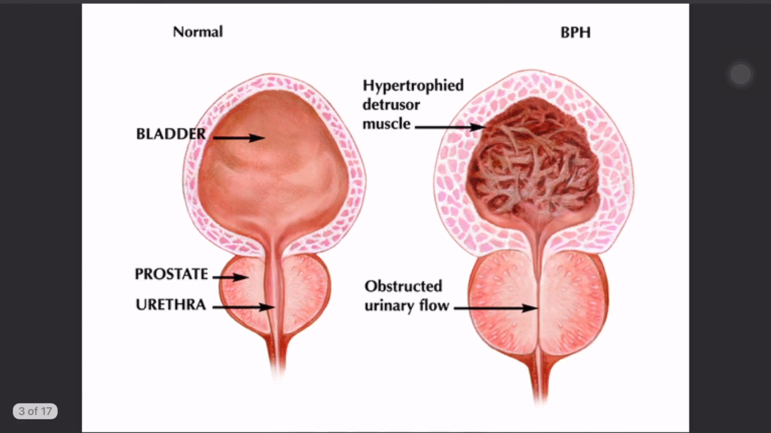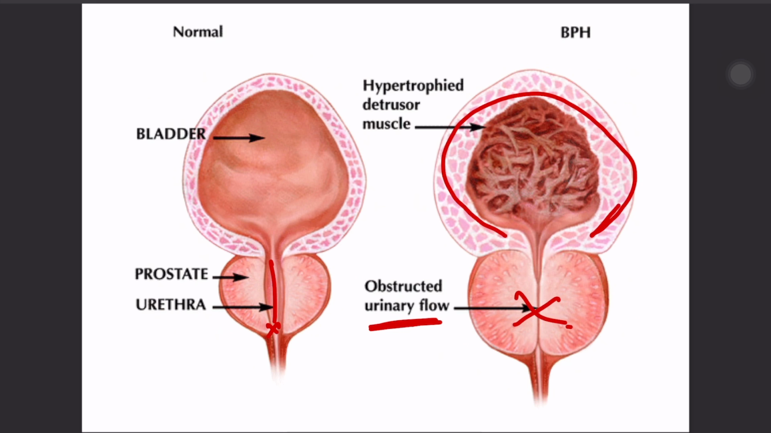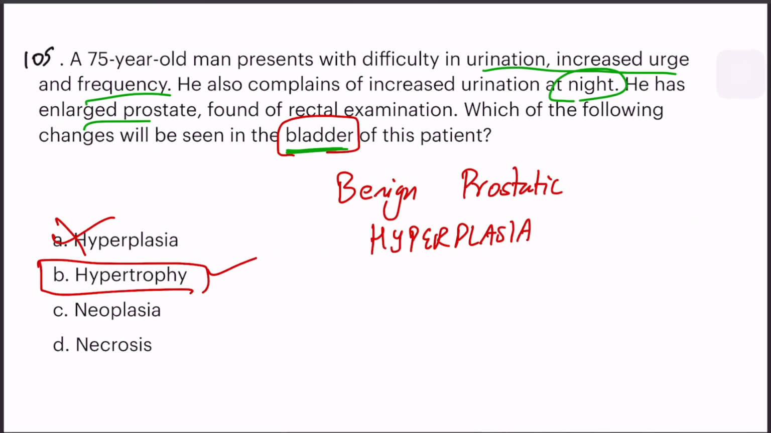Because of the benign prostatic hyperplasia, obstructed urinary flow is present. That is, the urinary flow here is free, but here it is obstructed. So the bladder tries to compensate by putting more pressure, hypertrophying its detrusor muscle and leading to bladder muscle hypertrophy. So the answer is hypertrophy. Neoplasia is a new growth, could be benign or malignant. Necrosis is death of tissue. Apoptosis is programmed cell death.